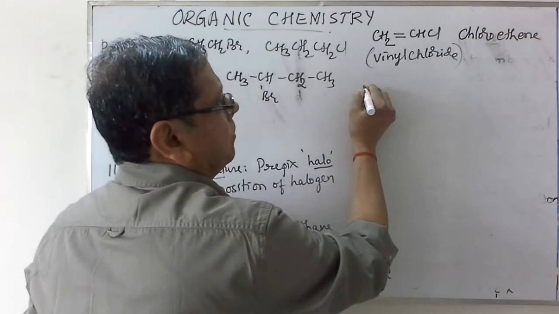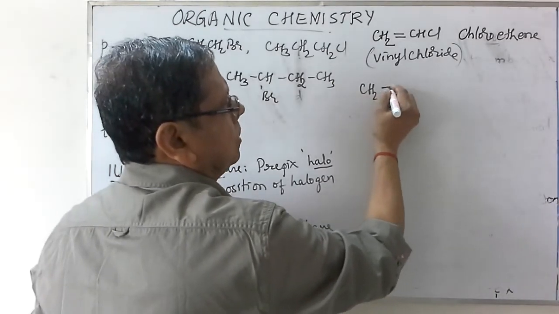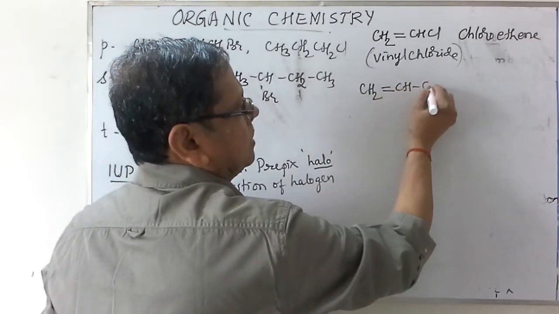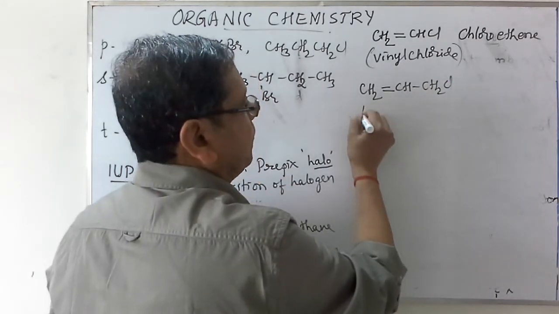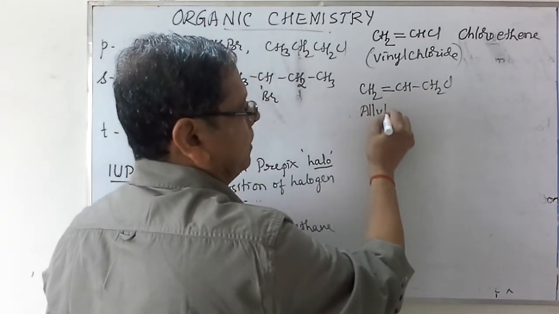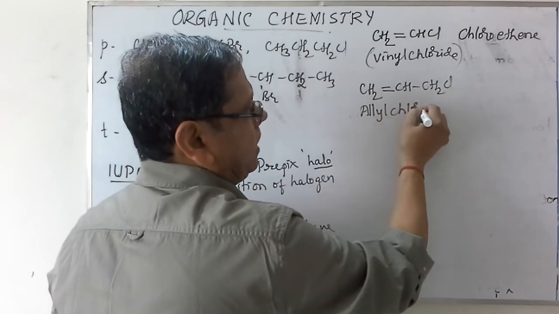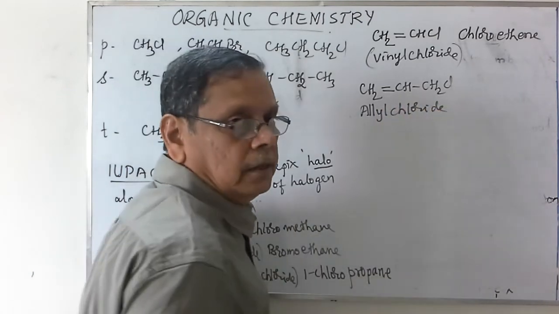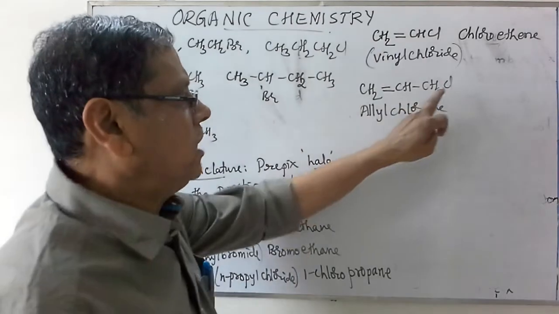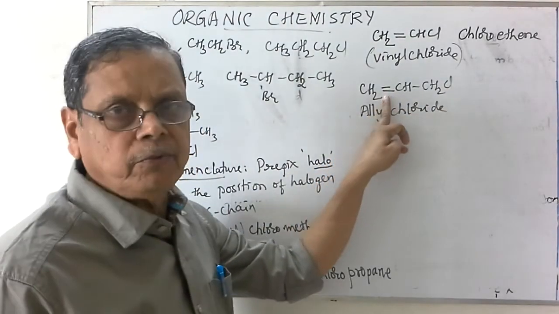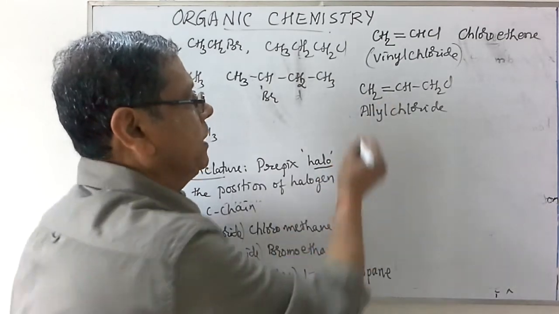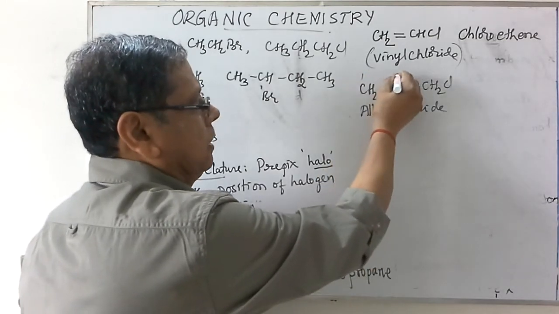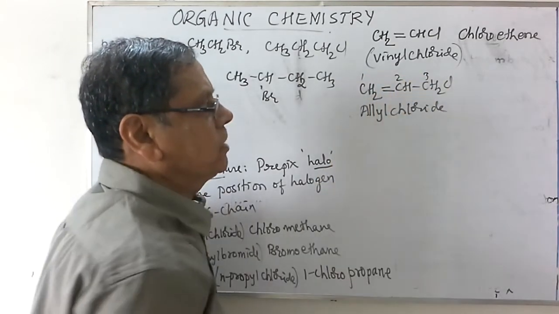But when you come to CH2 double bond CH, CH2Cl, the common name for this compound is allyl chloride. Here, compared to the halogen atom, the double bond will get the preference. That's why we have to give the preference to the carbon carrying the double bond, and numbering should be done like this.